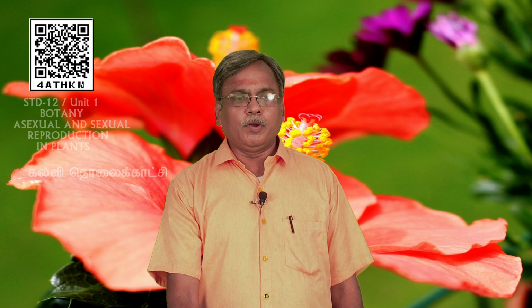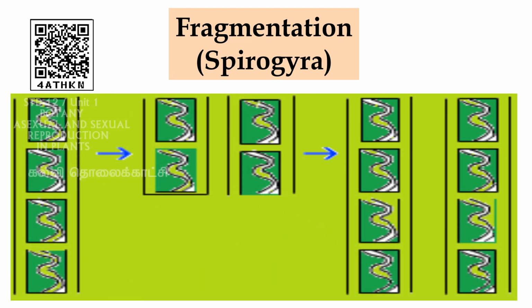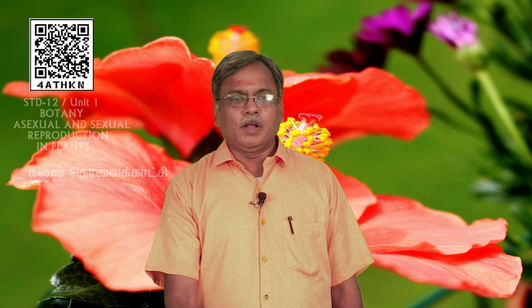Fragmentation, example Spirogyra. Here the Spirogyra filament you can see split into two pieces, and each piece develops into a new filament. This is called fragmentation. Gemma cup in Marchantia. Marchantia belongs to the bryophytes. The cup-like structure formed on the surface of the plant, that is the plant thallus, is called a gemma cup, that produces a new thallus.